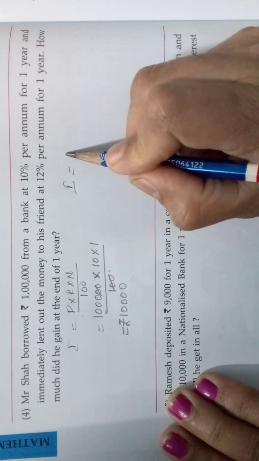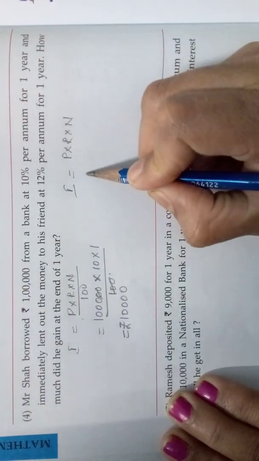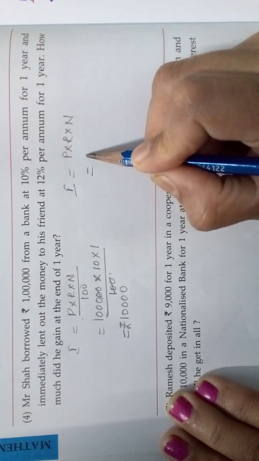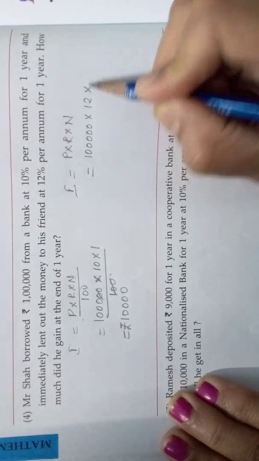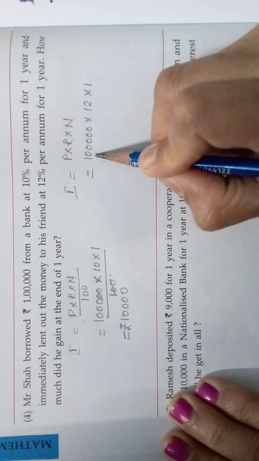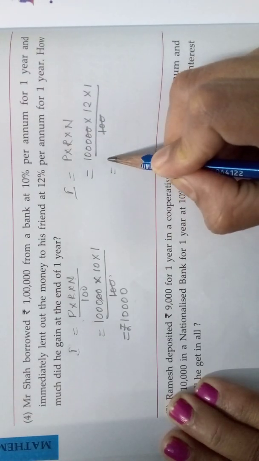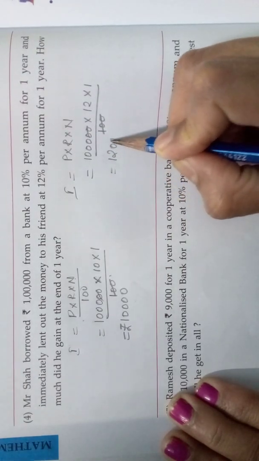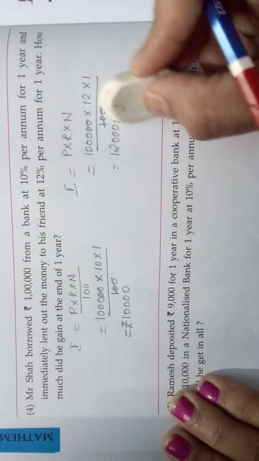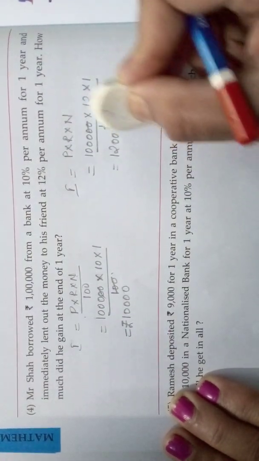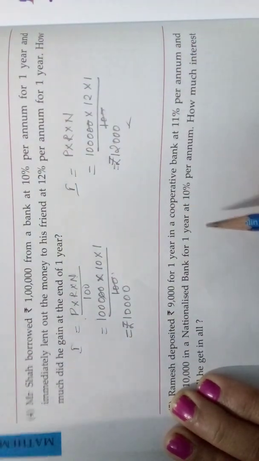So, if he lends that amount of 1 lakh to his friend at 12% per annum, what will be the interest he got? See, P into R into N by 100. That is nothing but what? 1 lakh into 12% into 1 year by 100. So, that is nothing but 12,000 rupees. Understood, children? 12,000 rupees. So, after 1 year he got 12,000 rupees.